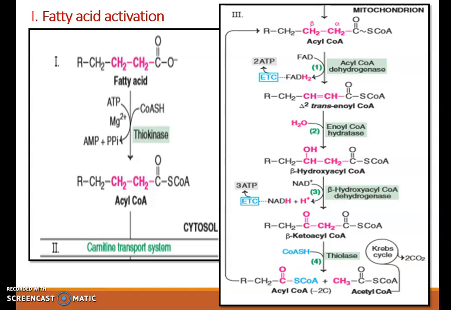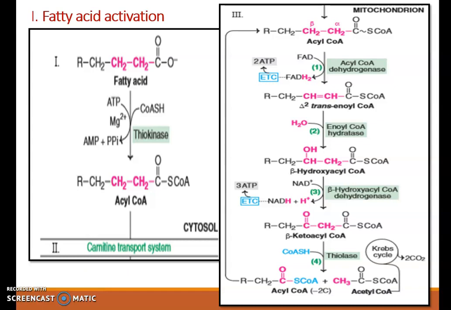First, acyl CoA is converted to trans-enoyl CoA. Trans-enoyl CoA is then converted to beta hydroxyacyl CoA. You can see in first step there was formation of double bond between alpha and beta carbon atoms. In the subsequent step, hydration is taking place, that is we get beta hydroxyacyl CoA. OH group is introduced in this reaction.